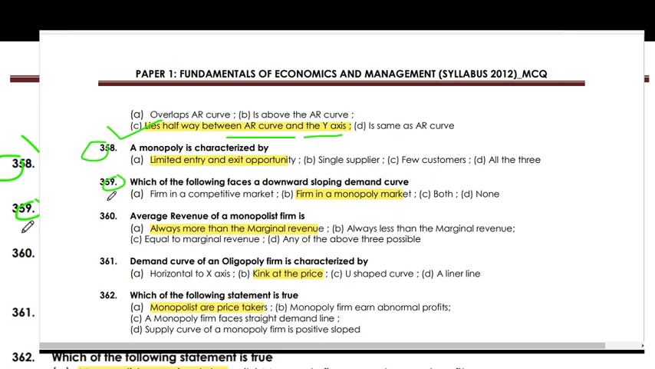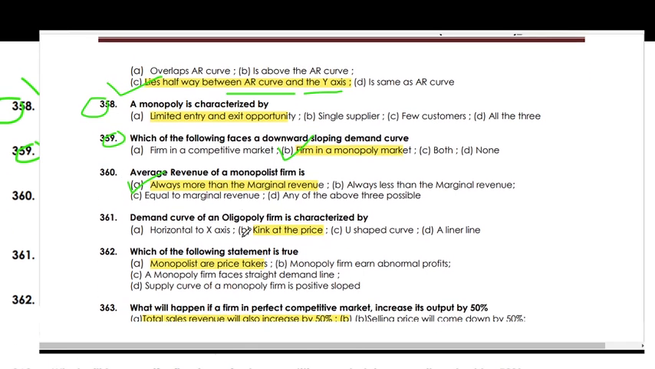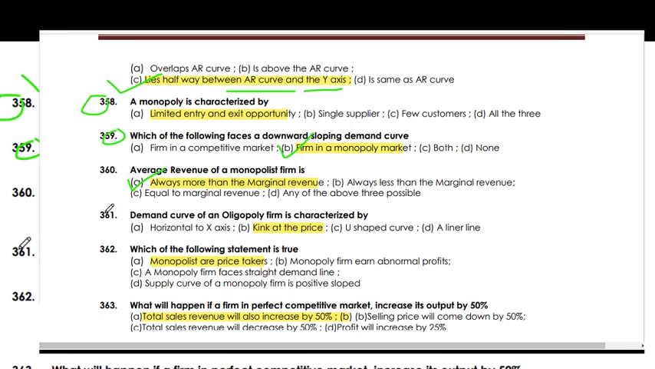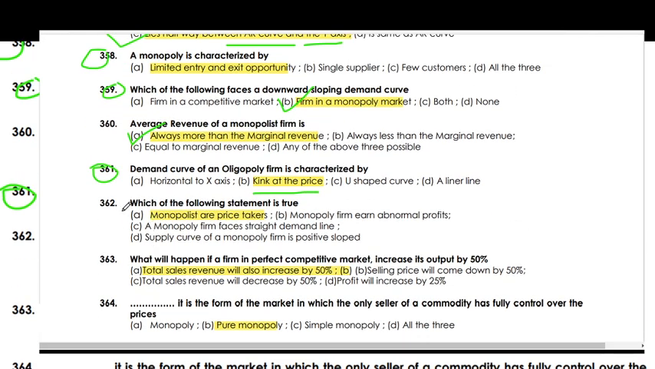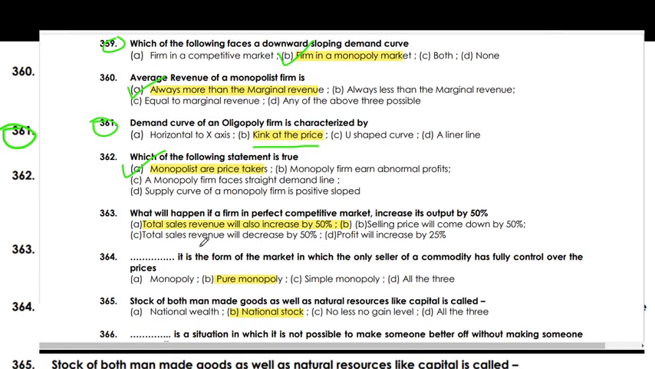Which of the following firms faces a downward sloping demand curve in a monopoly market? Average revenue of a monopolist firm is always more than the marginal revenue. The demand curve of an oligopoly firm is characterized by a kink at the price. Which of the following statements is true? The monopolistic firms are price takers. What will happen if a firm in a perfect competition market increases its output by 50%? The total sales revenue will increase by 50%.